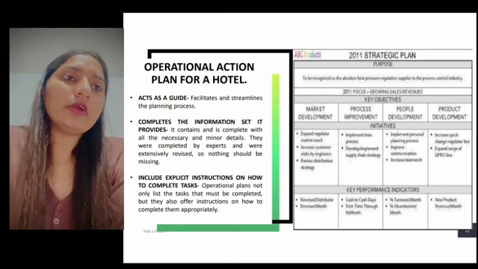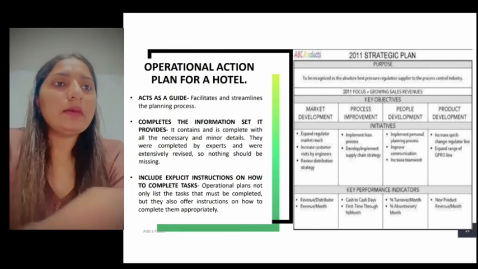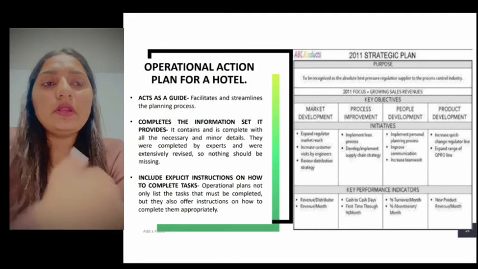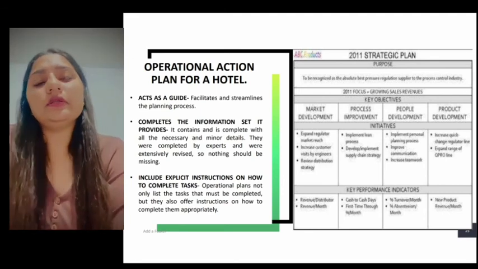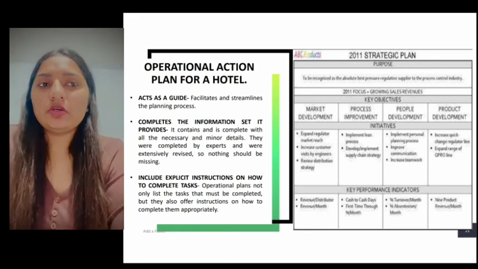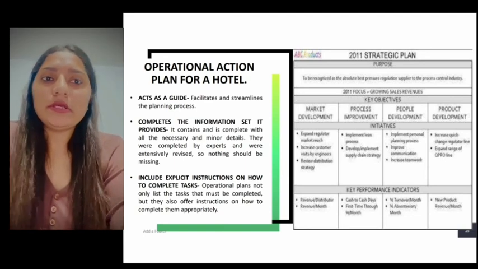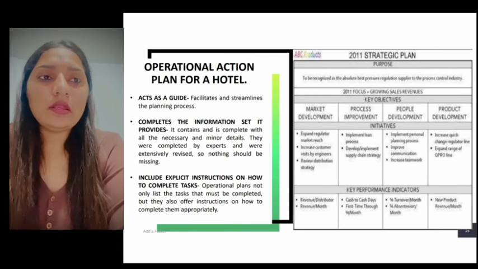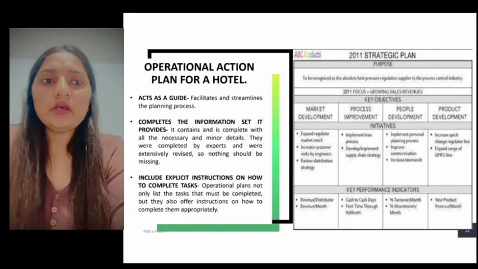Next is offering a complete set of information. Templates are ready-made documents that can make sure all the necessary and small details are included and completed.